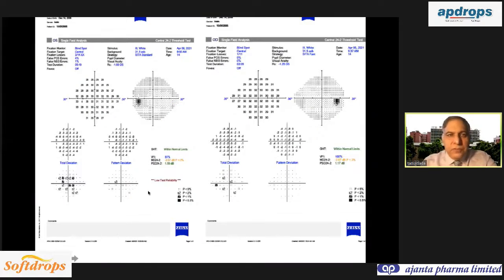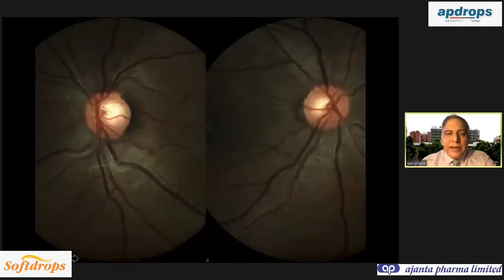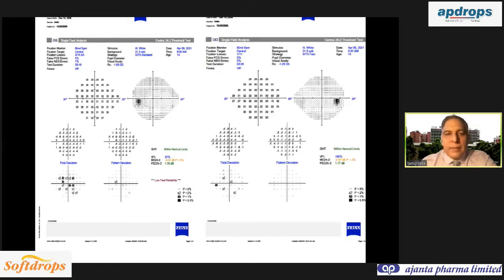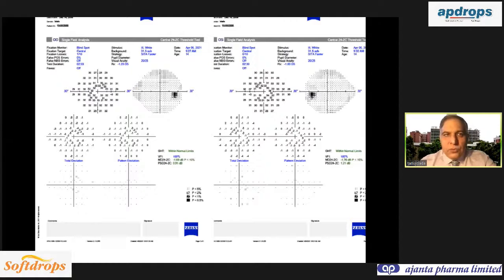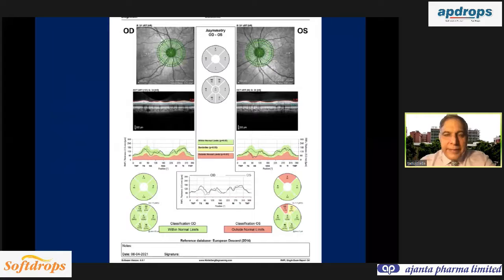And this was the visual field of the patient. You can see within normal limits and within normal limits. He was diagnosed as not having glaucoma because the field is normal and the optic disc also appears normal. There is no notching. So the visual field is normal. And now when you see the optical coherence tomography, of which I'll come to detail later on, the right eye is within normal limits, the left eye is outside normal limits.